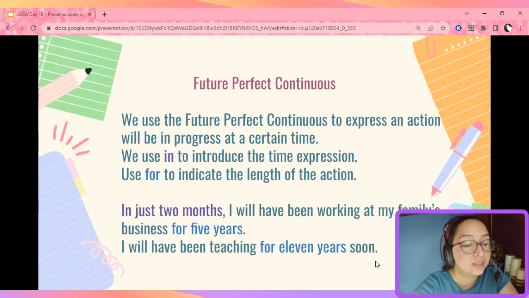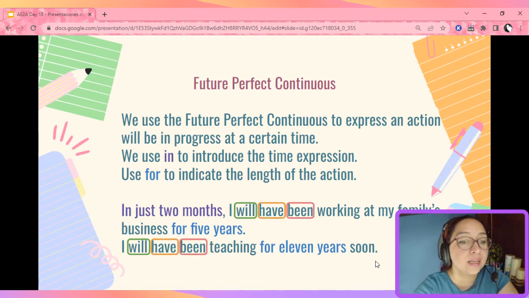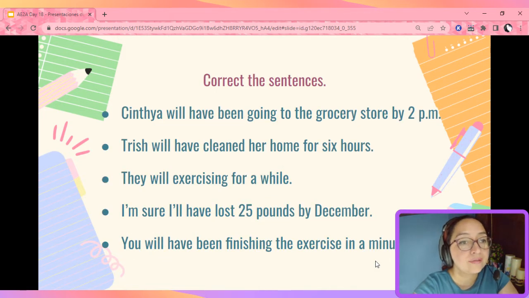Now, what is the structure that we have here? If you notice, we continue using will to indicate the future. We use our auxiliary have, been, and our main verb is in its ing form because it indicates that it is going to be in progress. Okay, now let's continue. Here I have 5 sentences. Please correct them. Now notice that there is one that is correct. Pause the video while you work on this.